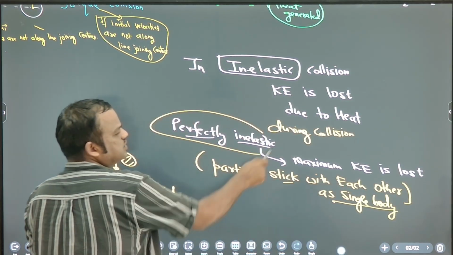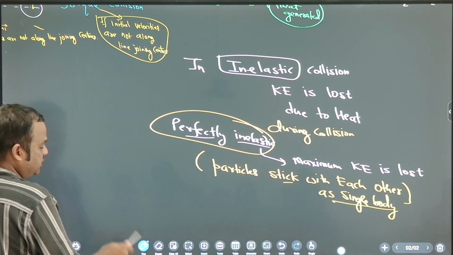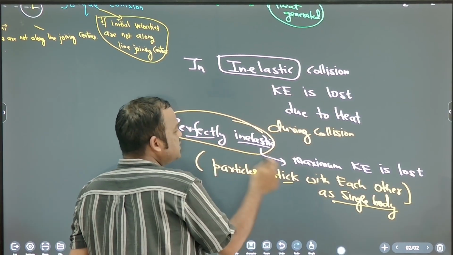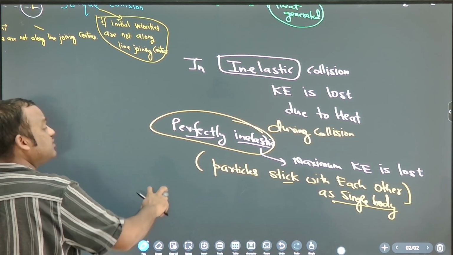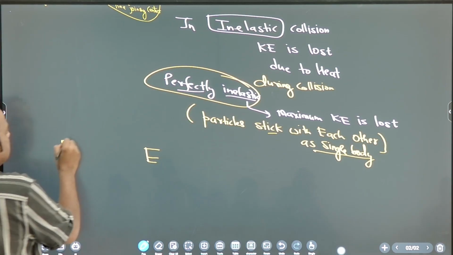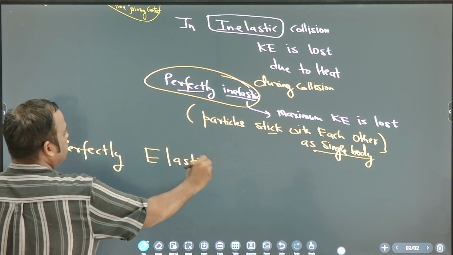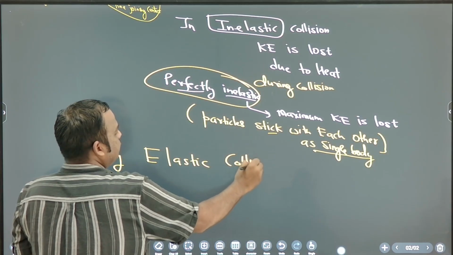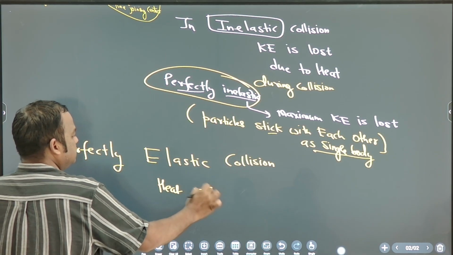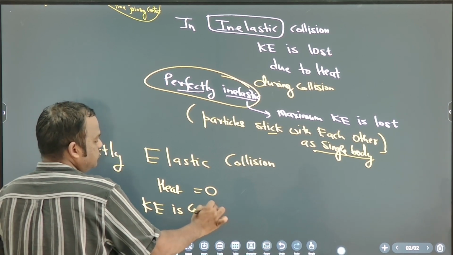What type of collision is that? Perfectly inelastic. Inelastic means kinetic energy is lost. Perfectly inelastic means maximum kinetic energy is lost. Then there is another type which is known as elastic. Perfectly elastic. Note down, perfectly elastic collision. Kinetic energy is not lost. Heat is zero. Kinetic energy is conserved.